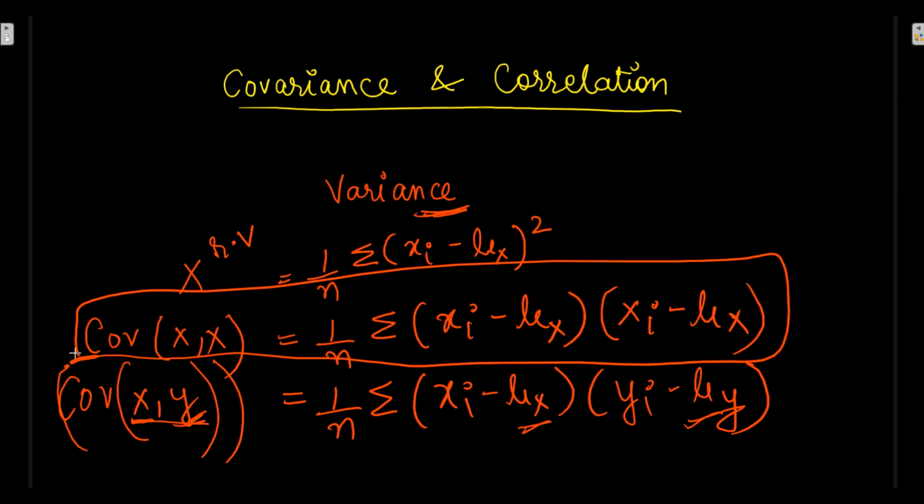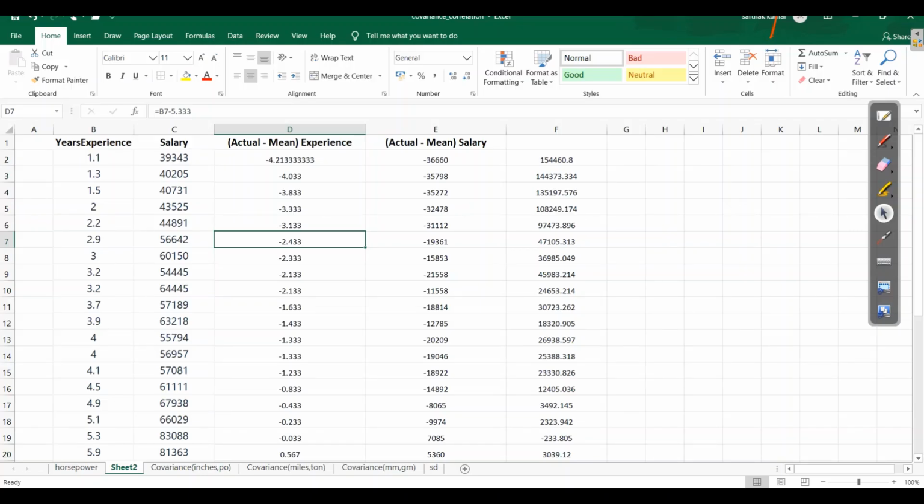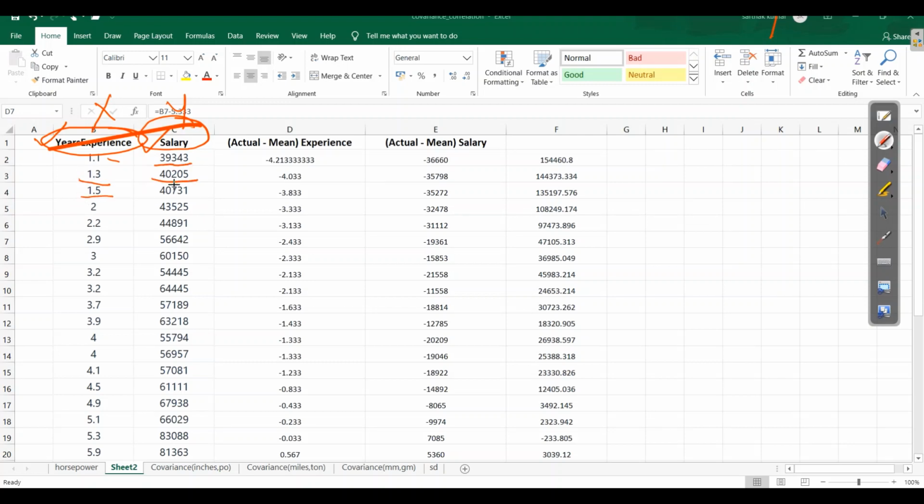Now let's understand this with an example. Here we have taken years of experience as the x random variable and salary as the y variable. Here we want to know the relationship of years of experience with salary. As we usually say, as years of experience increases, our salary also increases. So for 1.1, it's 39,000, for 1.3, 40,000, for 1.5, still in the forties, for 2 years, 43,000. So as years increase, our salary also increases.